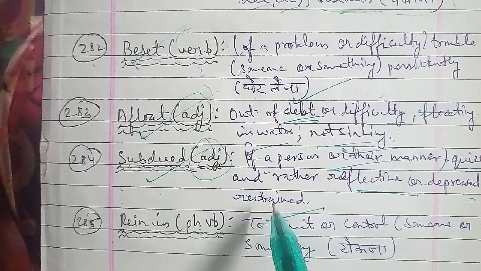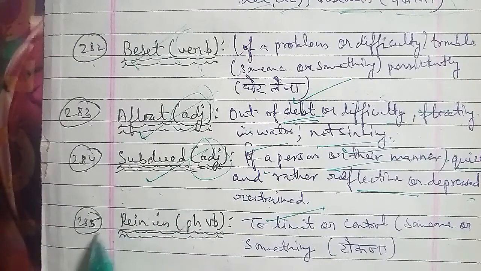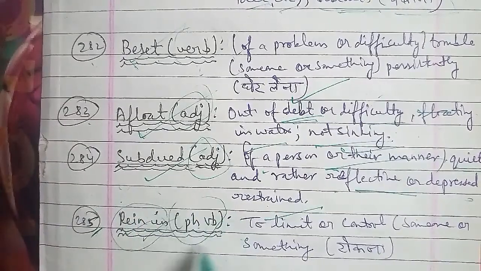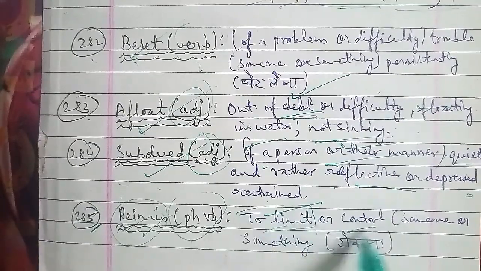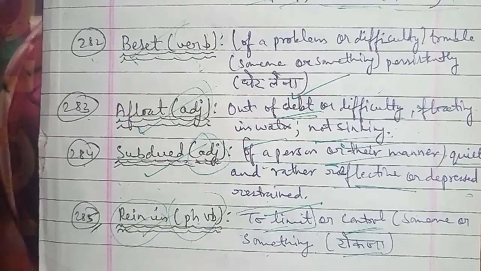Rein in is used as a phrase or verb, and rein in means to limit or control. अपने आप को limit कर देना, control करना, someone or something जिसे कहते हैं रोकना, अपने आप को खुद ही रोक लेना, limit कर लेना, control कर लेना, that you can use the word for those, that is rein in.